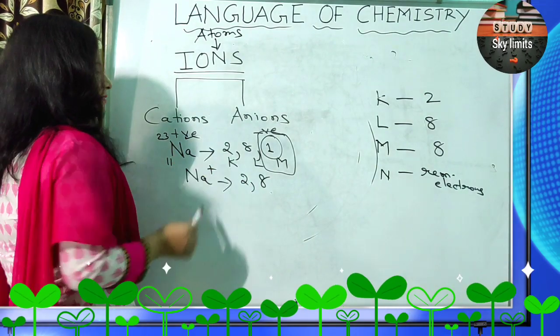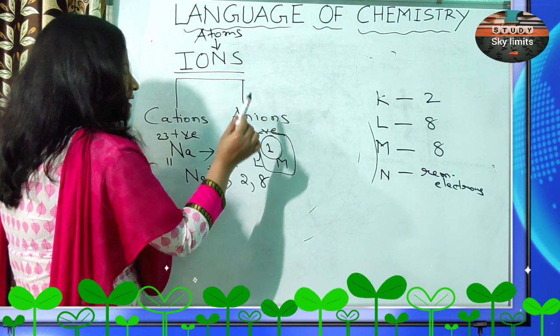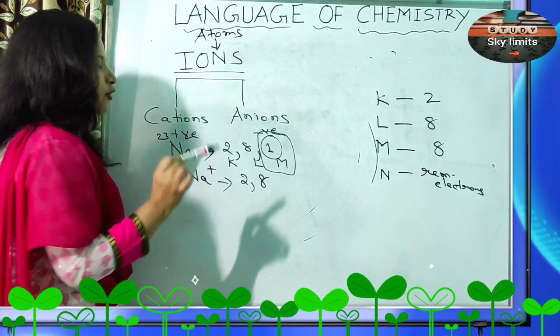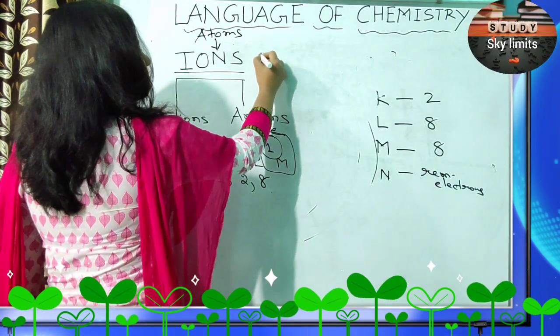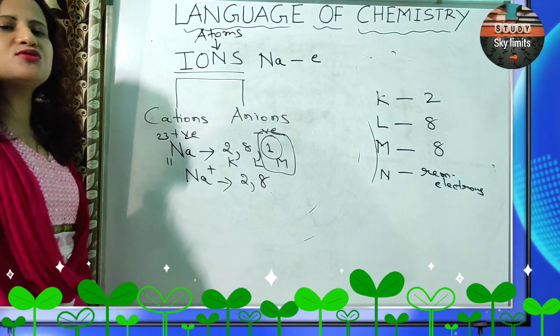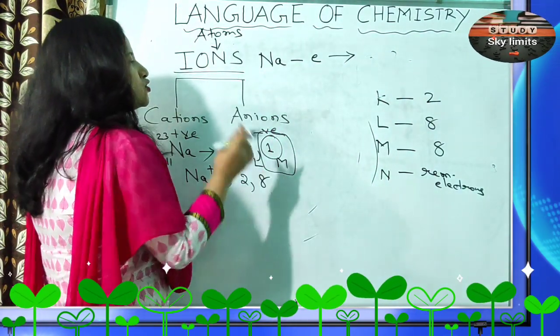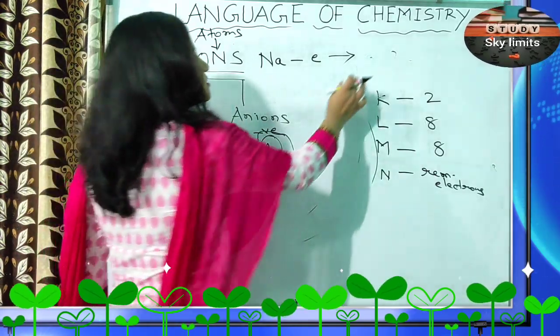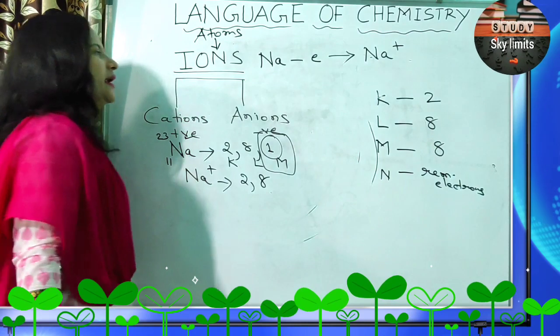Clear? So from here what can we conclude? Sodium is a metal having 1 electron in the valence shell. So in order to become stable, it loses 1 electron. Electrons are negatively charged. So when one negative charge is reduced, it gains a positive charge.